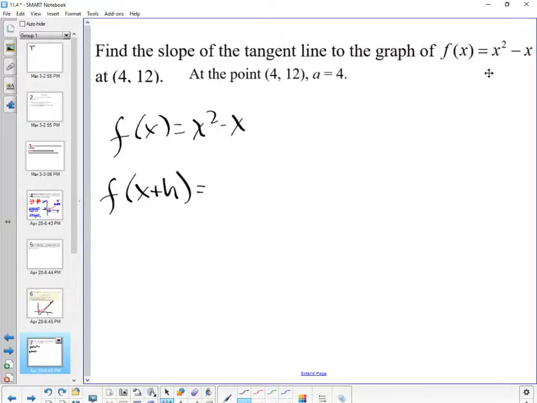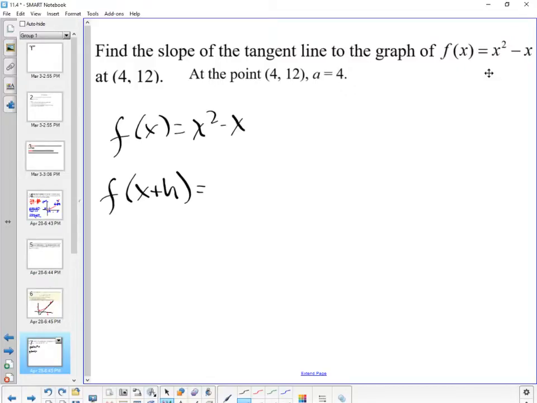Here's what you're going to need. You're going to need two things. You're going to need f of x, which they call f of a, and you're going to need f of x plus h. Okay? So stop and think about this for a second before we continue. This doesn't change because it's the same, correct? But now I'm going to change my x for x plus h.